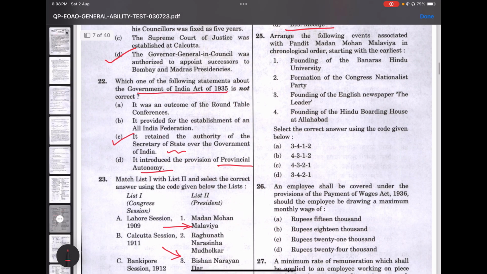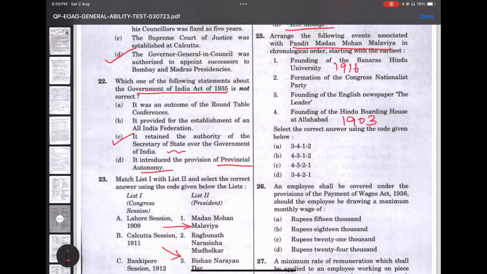25th question. Arrange the following events associated with Pandit Madan Mohan Malviya in the chronological order. So here we all know that this is also quite a memory based question. We know that he founded the Hindu boarding house at Allahabad in 1903. So this would be the first one. He founded this in 1903, and then he founded the Banaras Hindu University in 1916.